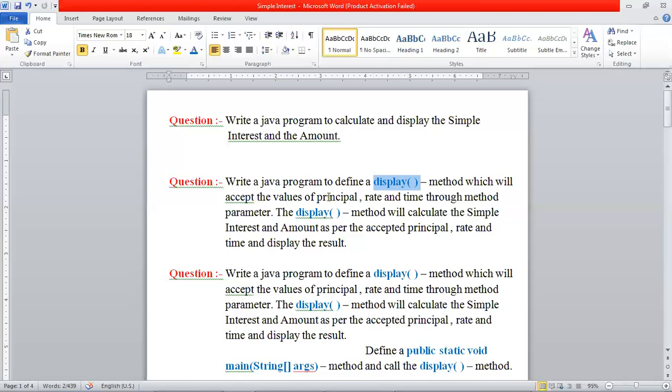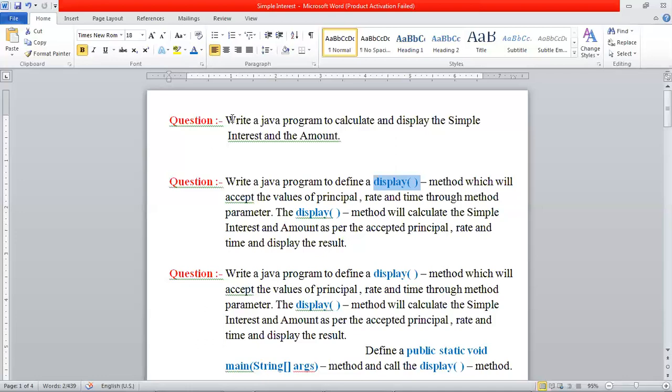Now what will be the data type of principal, rate and time? It is not mentioned in the question, so we have the liberty to choose either float or double or int, whatever is best. Then the second line is: the display method will calculate the simple interest and amount as per the accepted principal, rate and time and display the result.